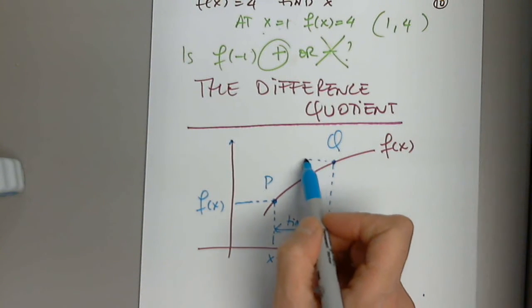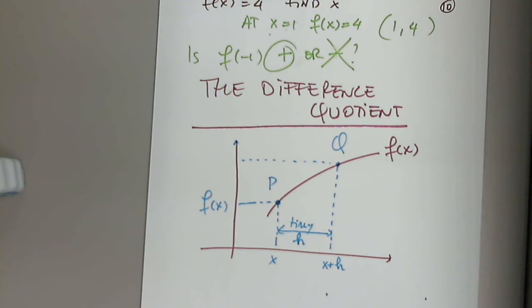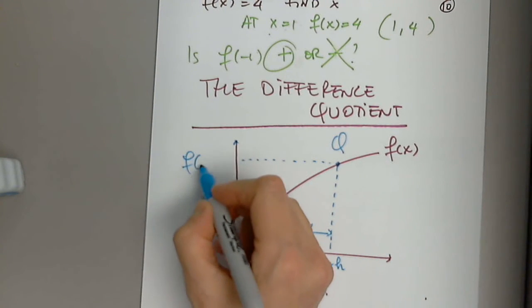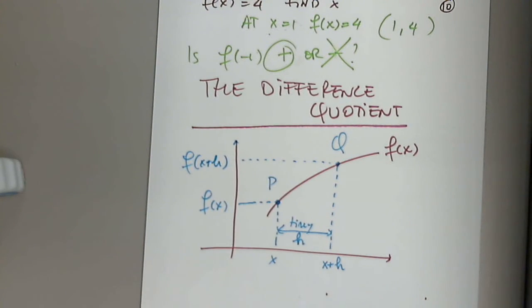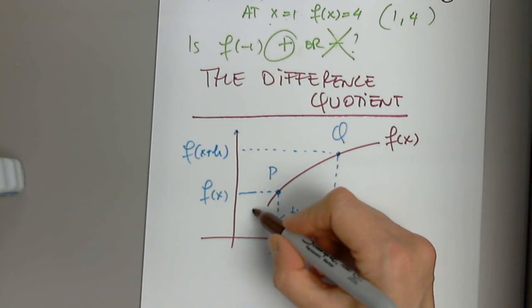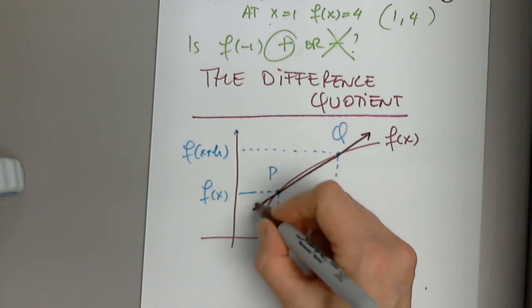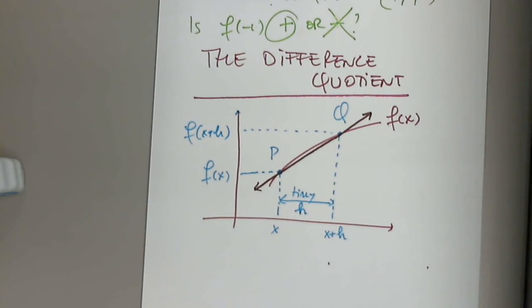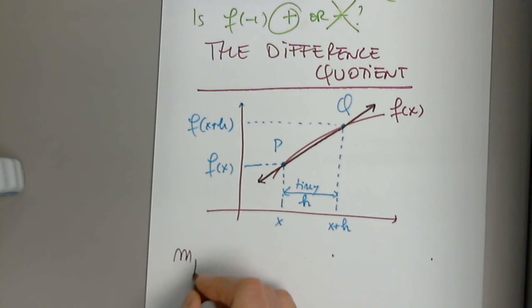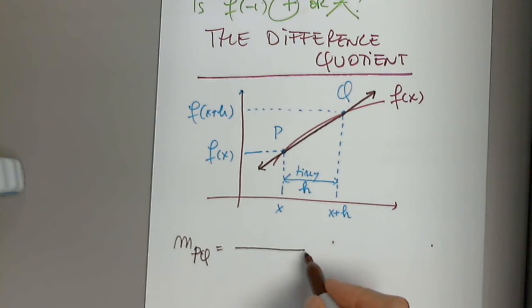So can anyone give us the y-coordinate for Q? Thank you very much. And this is what we just did a few minutes ago. And the next step, I'm going to draw a line segment through these two points. And I would like you to give me the definition of the slope of PQ. Slope of the line PQ. And just tell me what to write.